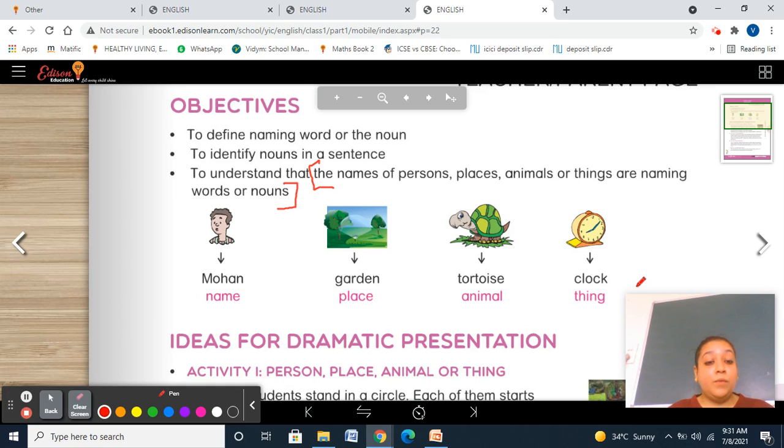When we are going from one place to another, when we are visiting one place to another, then we are talking about the place noun. Fine. School, place noun. Fine.